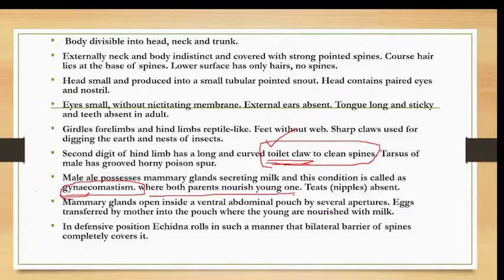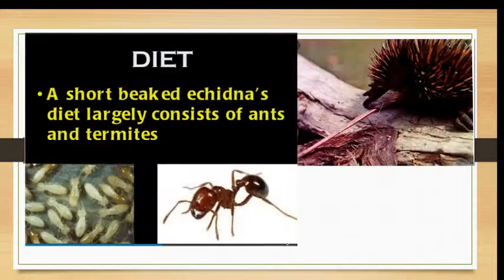So the adults have an abdominal pouch with apertures, and the eggs are transferred by the mother into this pouch, where they are nourished with the milk. Milk is secreted and flows over the fur, from which the babies lick it. And for defense, as I said, the echidna has the ability to roll into a ball-like structure when it is attacked. So these are the common characters of echidna.